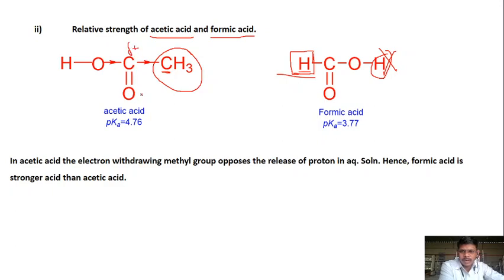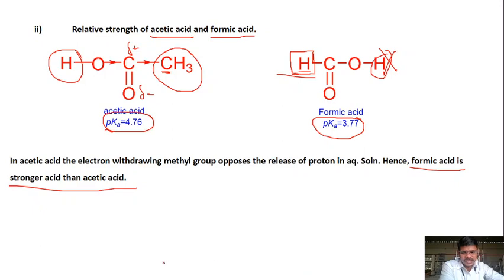Hence, what happens? The delta positively charged carbon of the carbonyl bond pulls electrons from the methyl group, and hence its pKa value is 4.76, and for formic acid the pKa value is 3.77. Hence, the electron-donating methyl group opposes the donation of this particular proton, and so formic acid is stronger than acetic acid.